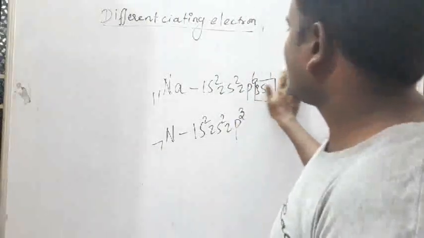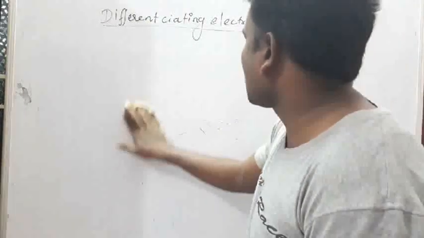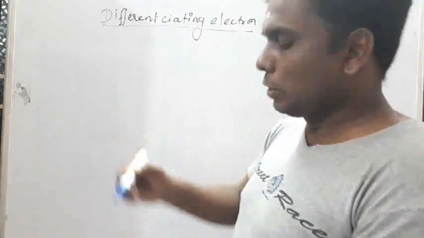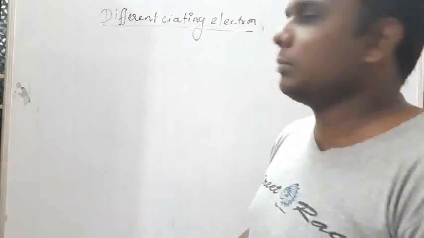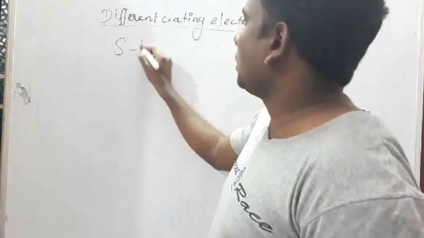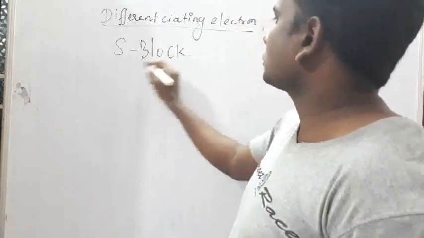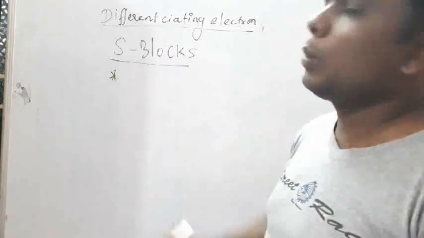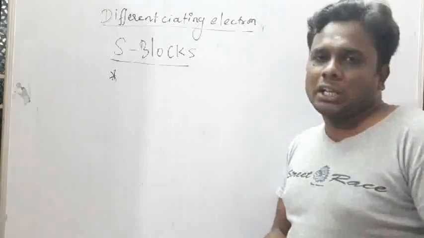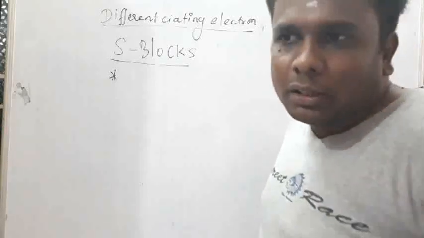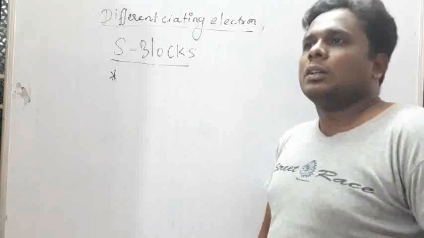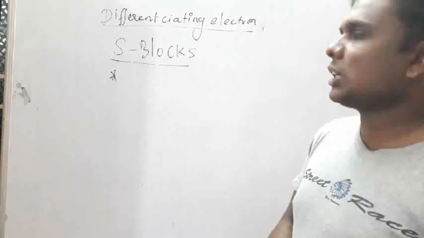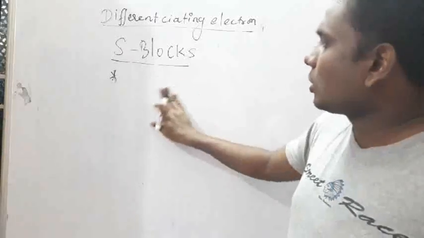So the elements are classified into 4 blocks. The first one we are going to discuss is the S block elements. Every block has a general electronic configuration.